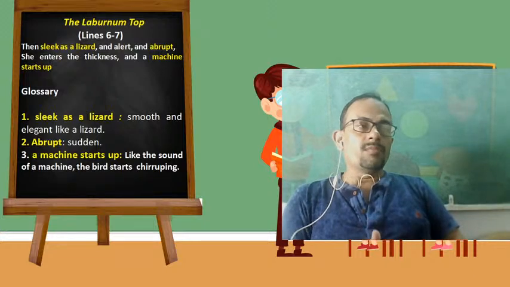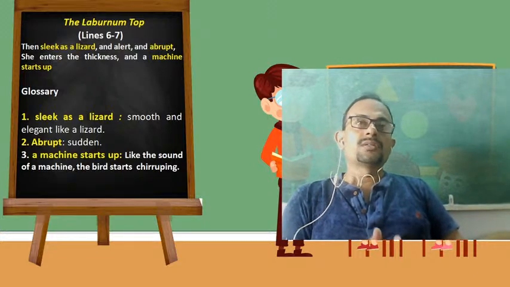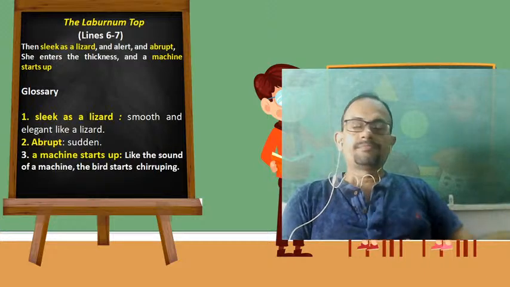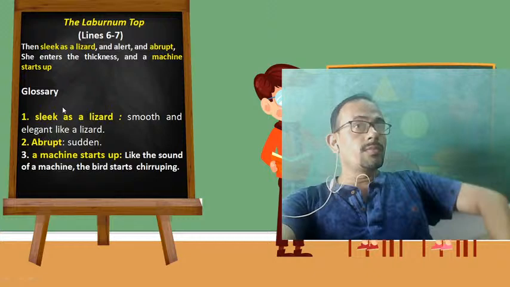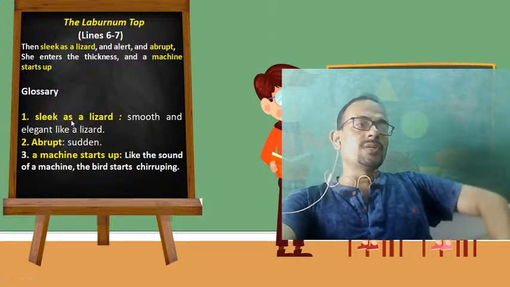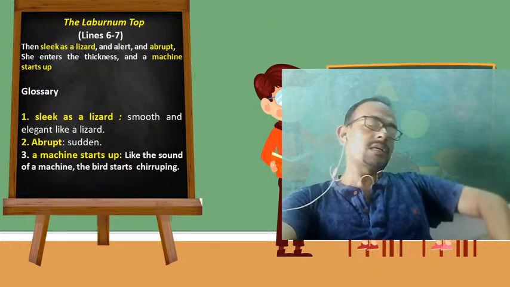Even when she is present in the tree, still she is very much vigilant, so as not to attract the attention of any